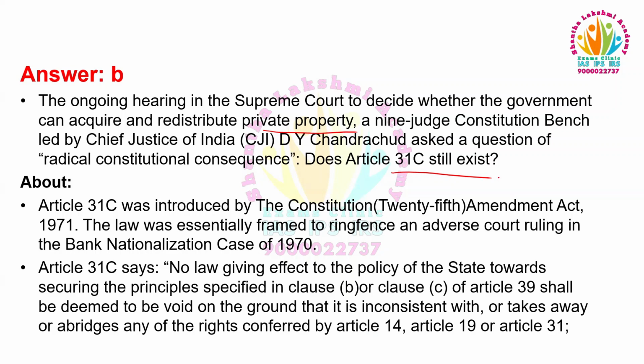About Article 31C, it was introduced by the Constitution 25th Amendment Act 1971. The law was essentially framed to ring-fence against an adverse court ruling in the bank nationalization case of 1970. Article 31C says no law giving effect to the policy of the state towards securing the principles specified in Clause B or Clause C of Article 39 shall be deemed to be void on the ground that it is inconsistent with or takes away or abridges any of the rights conferred by Article 14, 19 or Article 31.